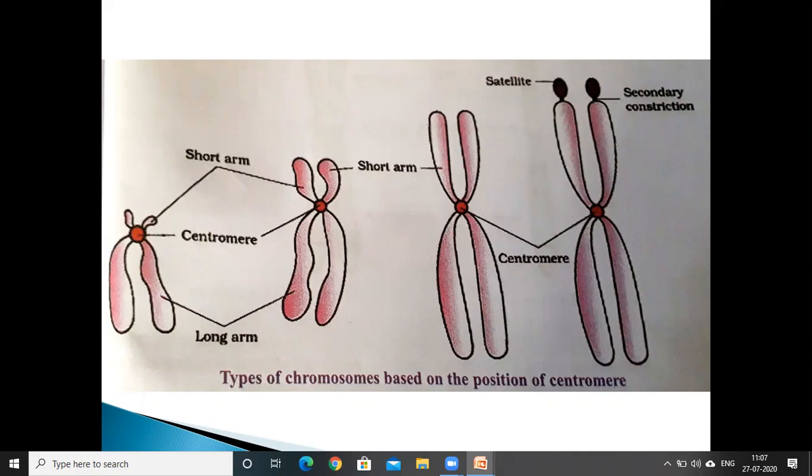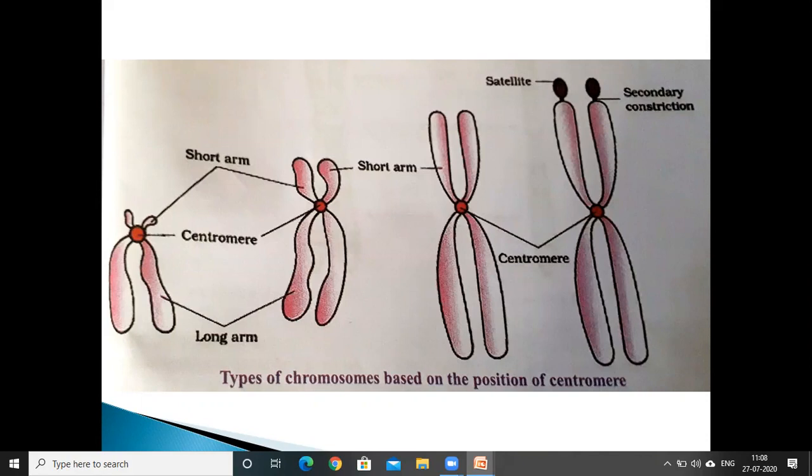And the last one is the metacentric. In metacentric, the centromere is at the center, and it forms two equal arms. It appears in V shape during anaphase, when the chromosomes move.